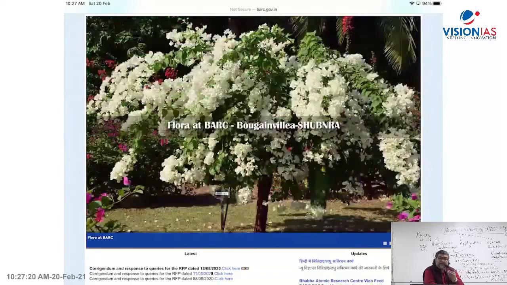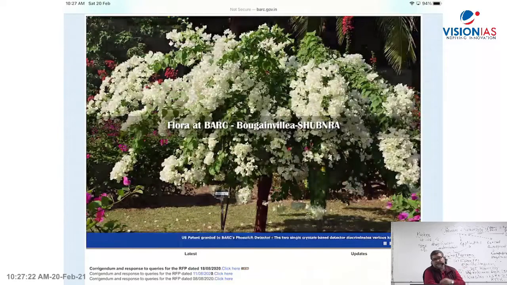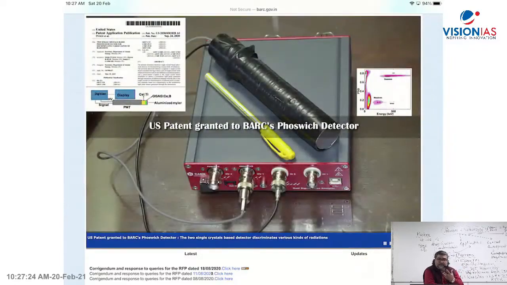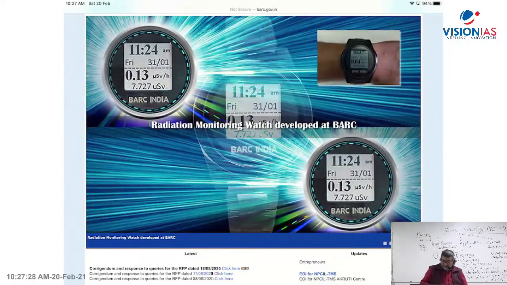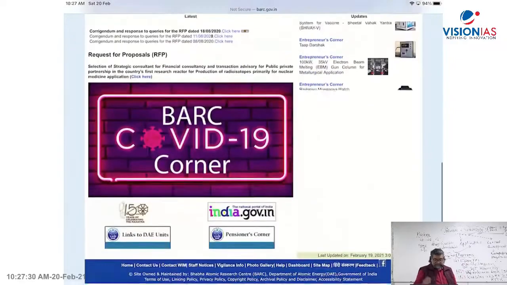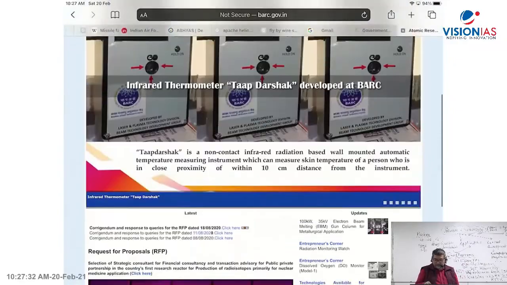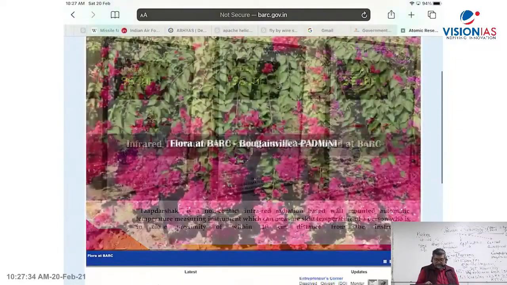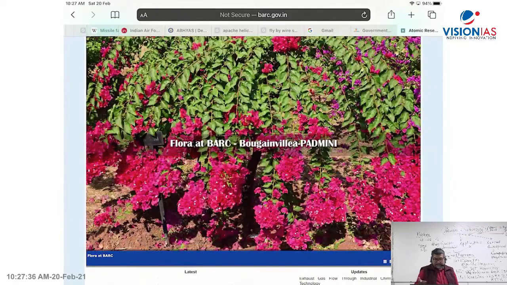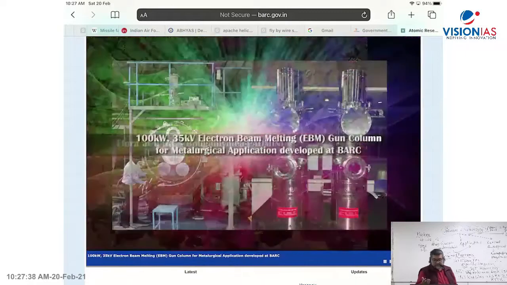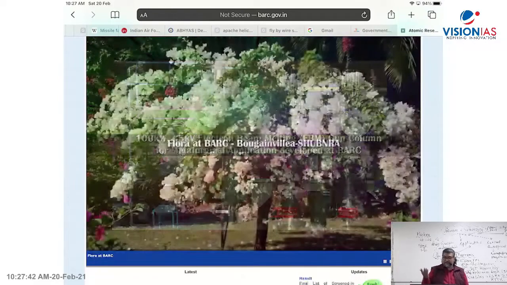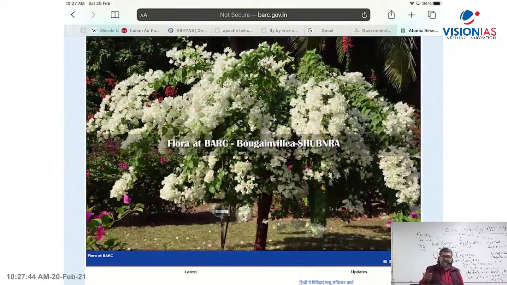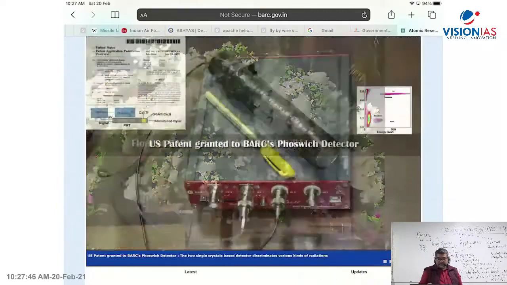Our scientists have been working to develop such technologies. You'll find those glimpses on the website. Like here, for example, a radiation monitoring watch developed at BARC, Taap Darshak, Flora at BARC, and 100 kilowatt and 35 kilowatt electron beam accelerators which have been developed. So this is the website of BARC.